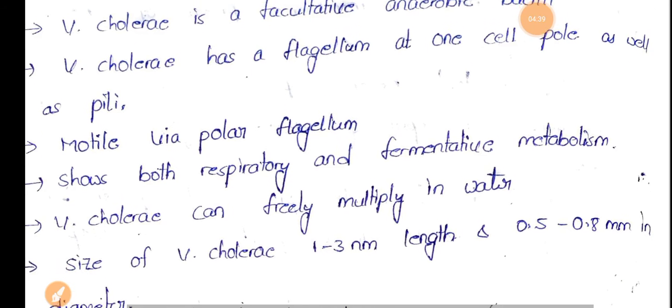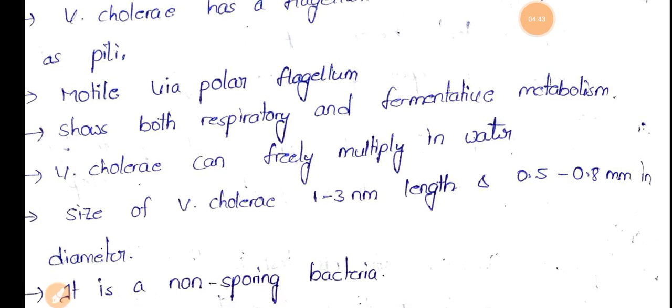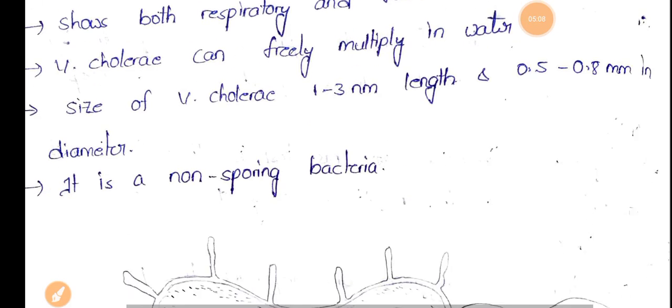Coming to this Vibrio cholerae, it can also multiply freely in the water. That means multiplication is also seen in the water. They freely multiply in water. And if you see the size of this Vibrio cholerae, it is 1 to 3 nanometers in length and 0.5 to 0.8 millimeters in diameter.